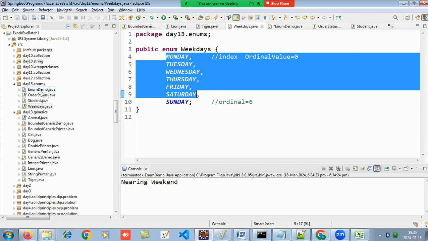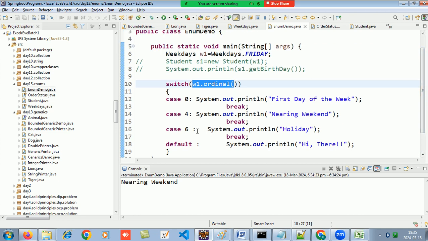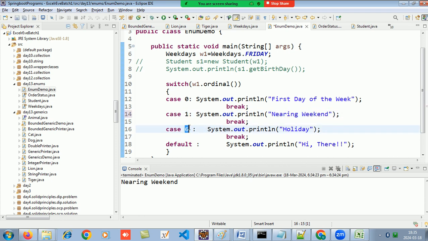So now what do you think will be the output of this code now? If I have given Friday, is there any ordinal matching? Yes. If I would have given 0, 1 and 2, what would it display? It would only display for Monday, Tuesday, Wednesday, and rest all would go in default.